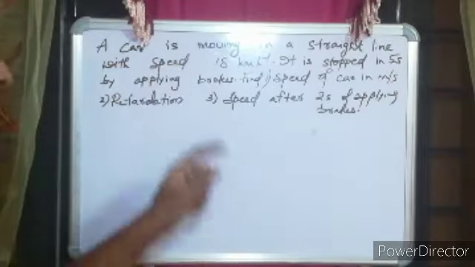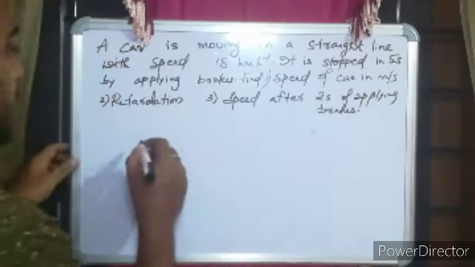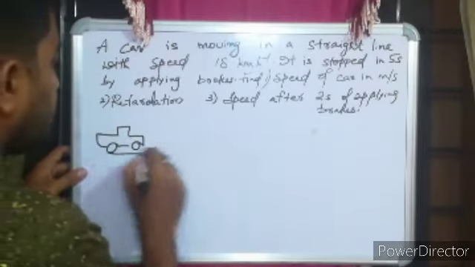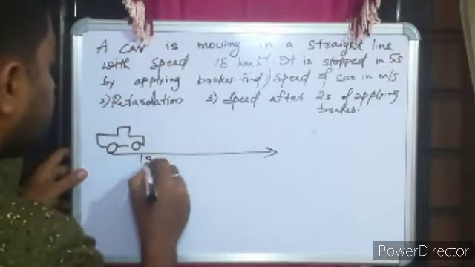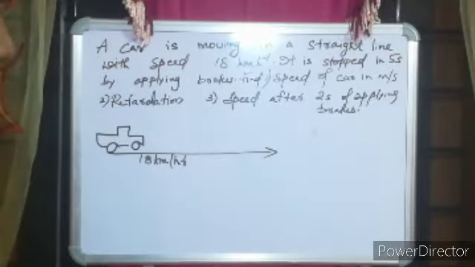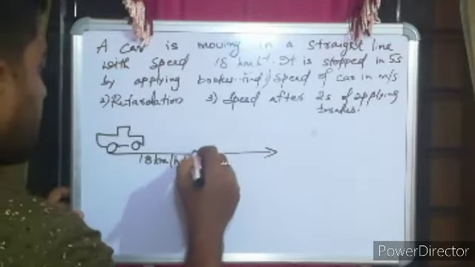So your next question: a car is moving in a straight line with a speed of 18 km per hour. So this car is moving on a straight line. Its speed is given to be 18 km per hour. Now it is stopped in 5 seconds.